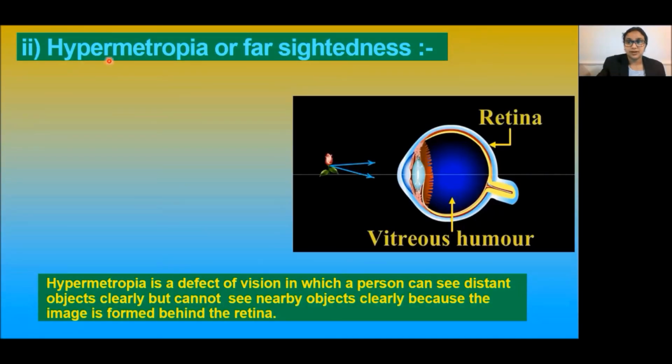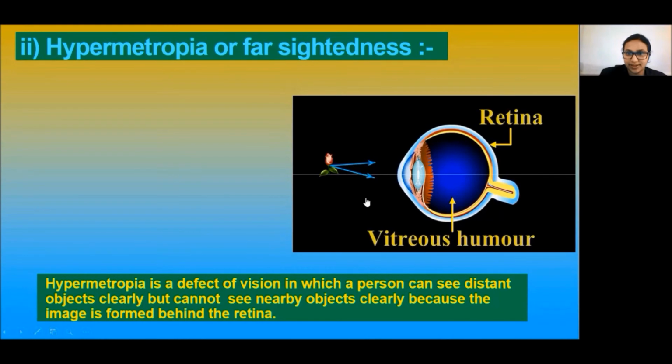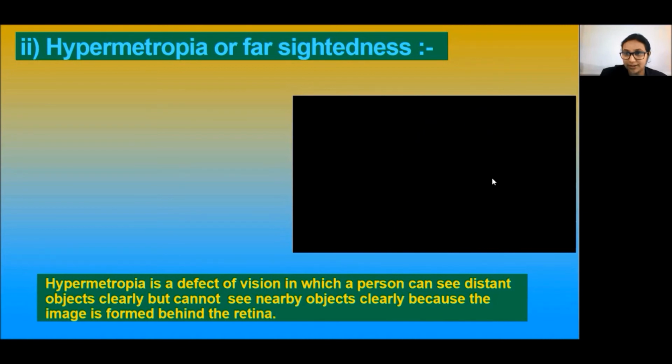Next is hypermetropia or farsightedness. What is that? Hypermetropia is a defect of vision in which a person can see distant objects clearly but cannot see nearby objects clearly. As you can see here, the image is formed behind the retina, not at the retina itself.